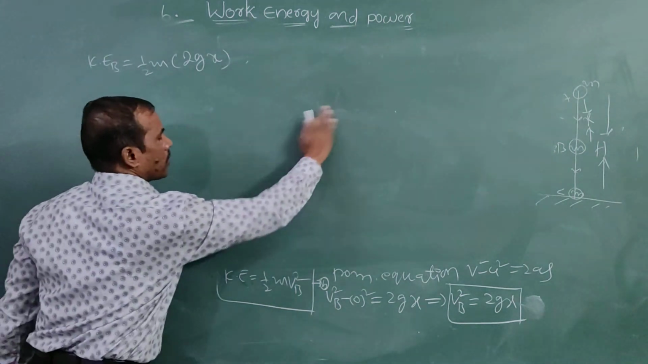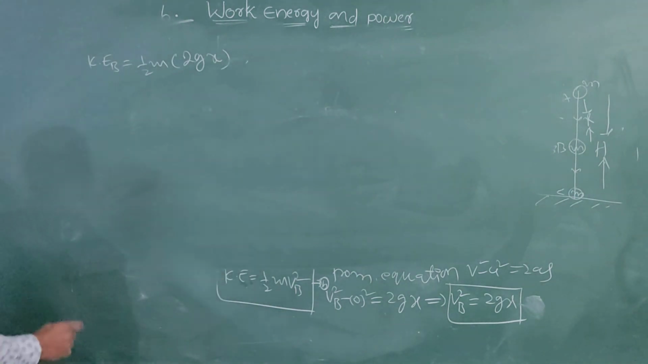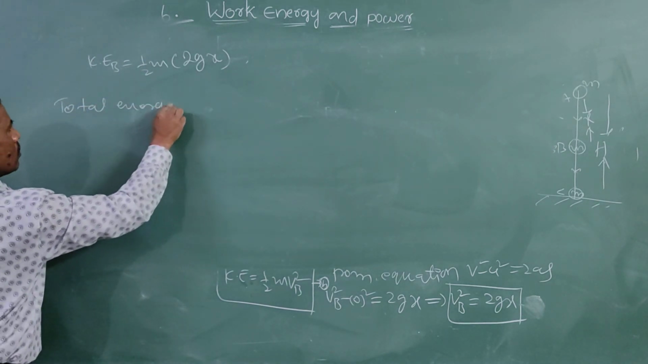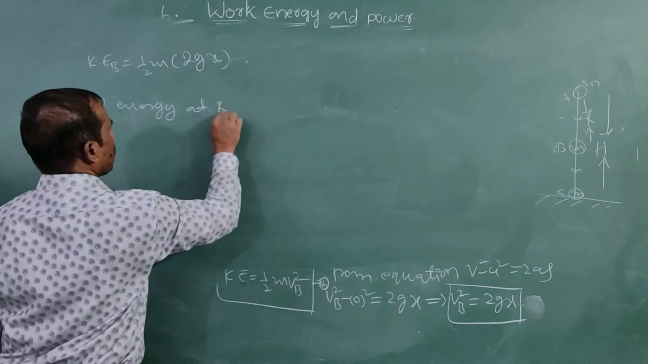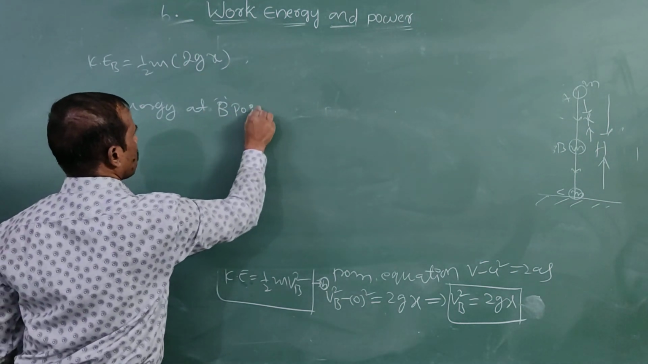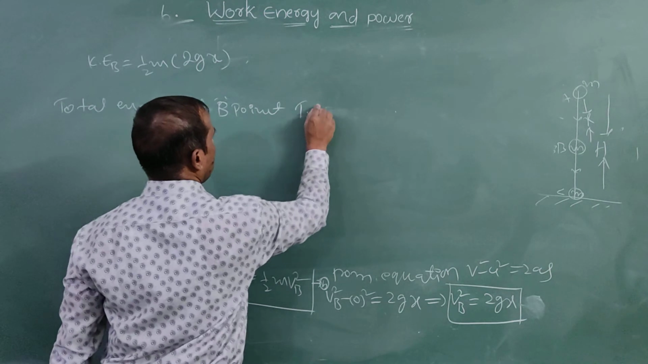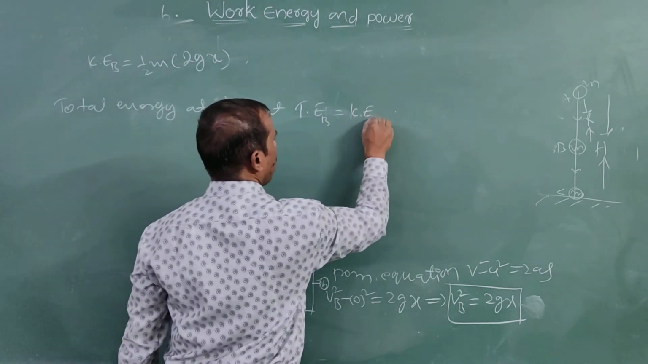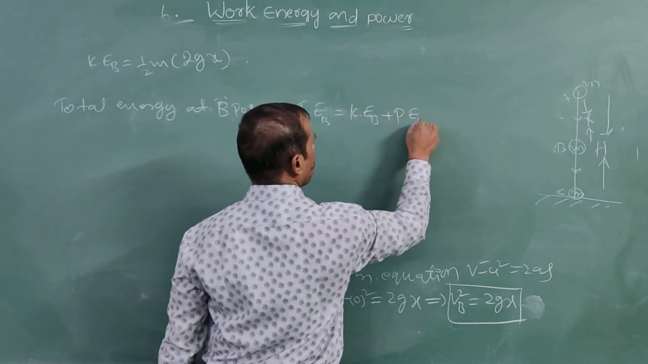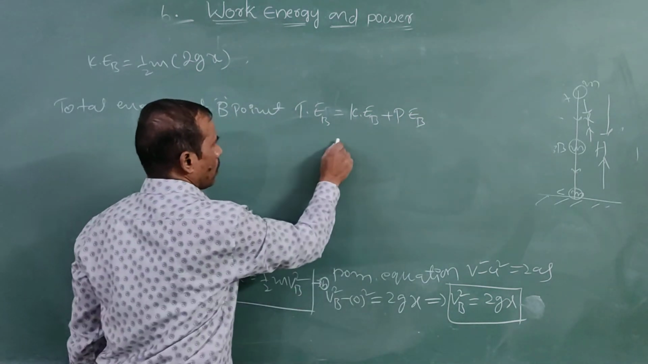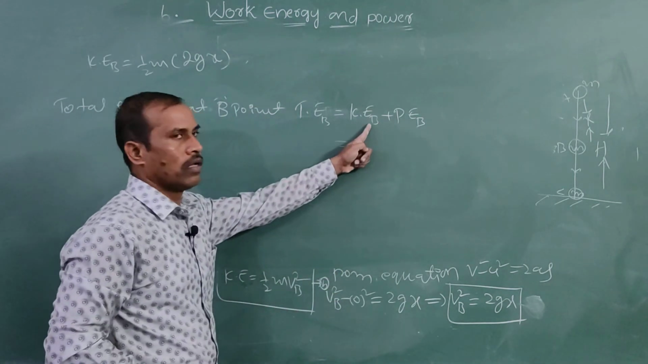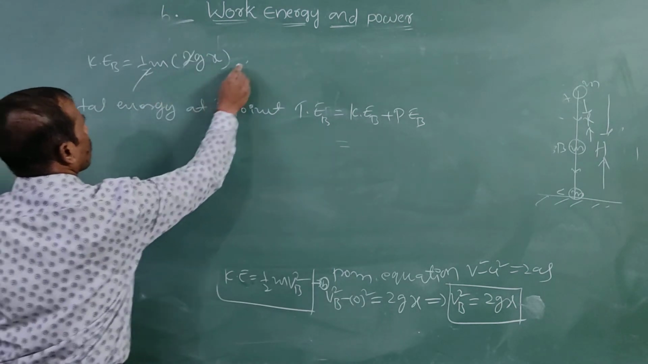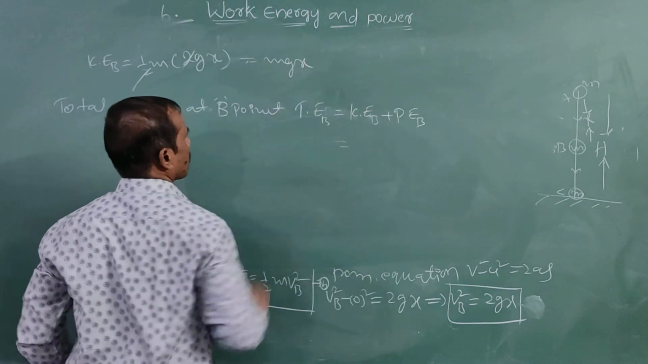Now the total energy at B point, TE, is equal to the kinetic energy at B point plus the potential energy at B point. Now simplifying the kinetic energy, the 2 gets cancelled, and this is equal to mgx. This is the kinetic energy.